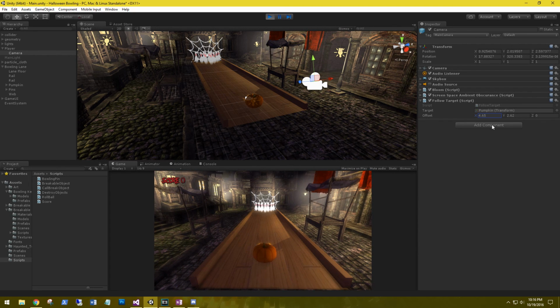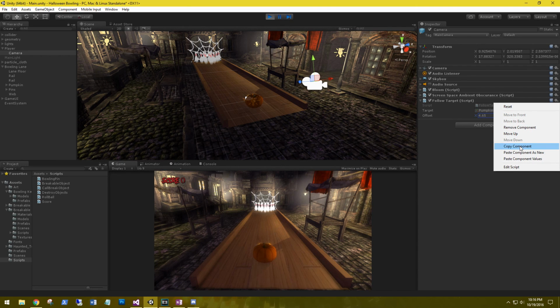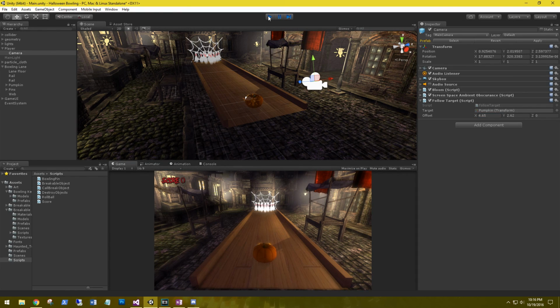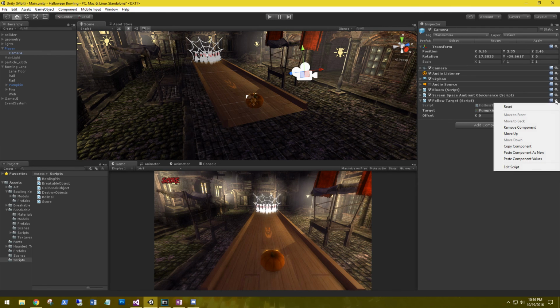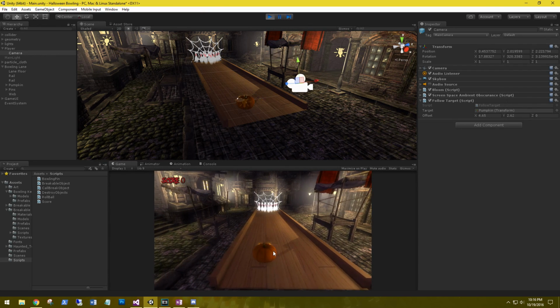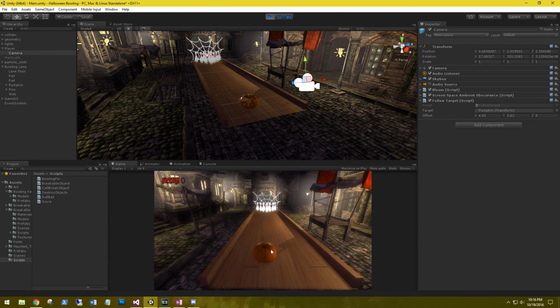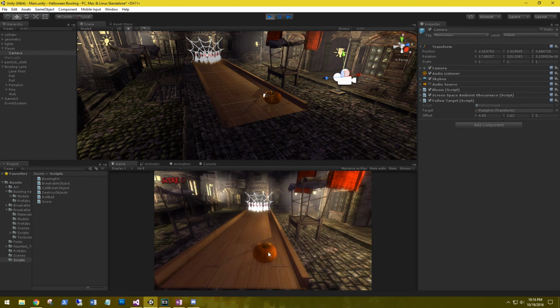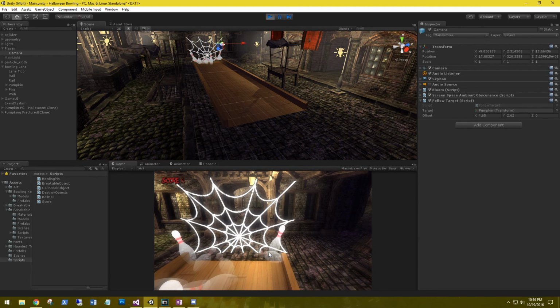Right there. If I stop playing right now, these are going to be reset. So go to the cogwheel, copy component, stop it, go to the component, and then paste component values. Now when we play it, our camera is following us in the right position. Great. Strike.